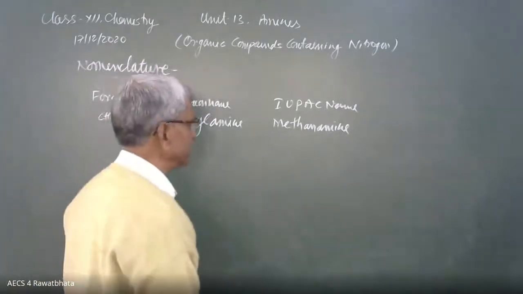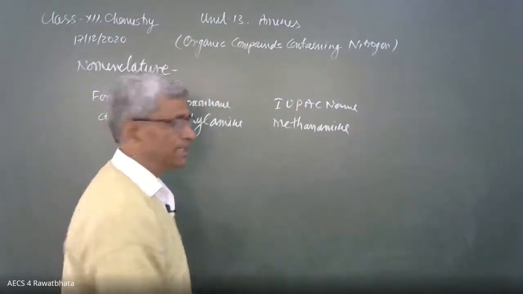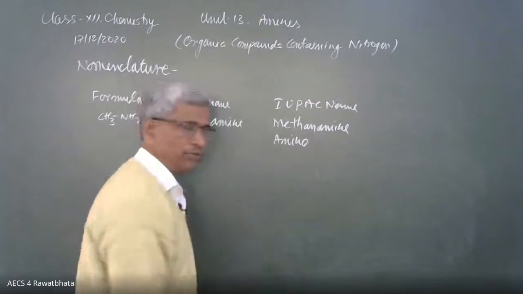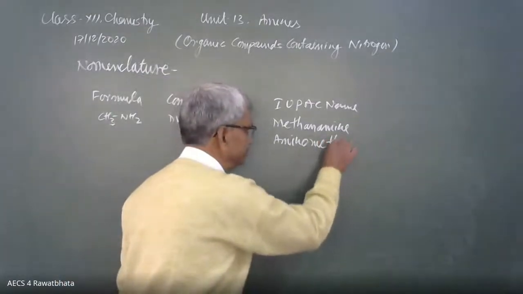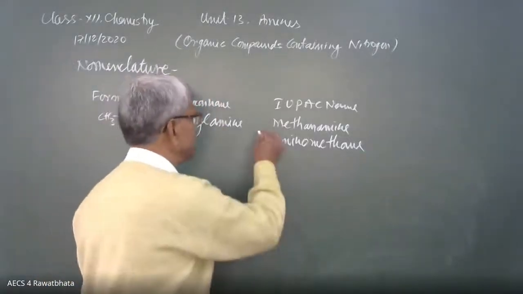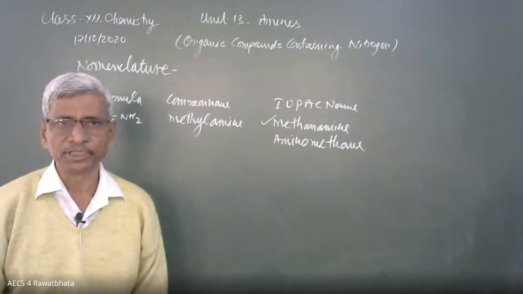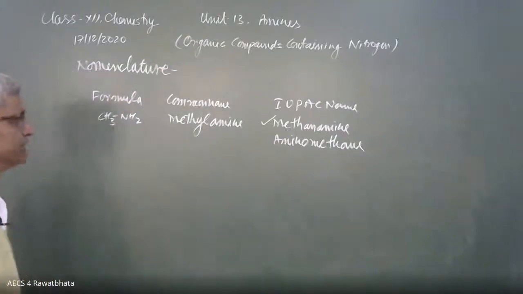Another name can be given as, this amine can be written as prefix. Then it is written as amino, AMINO, one carbon, methane, aminomethane. This is another way. So I think we have to prefer this one, methanamine. Carbon atoms in the chain and then amine, nitrogen, we can mention.